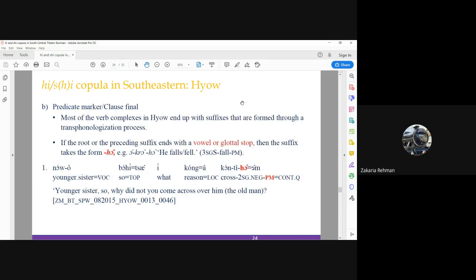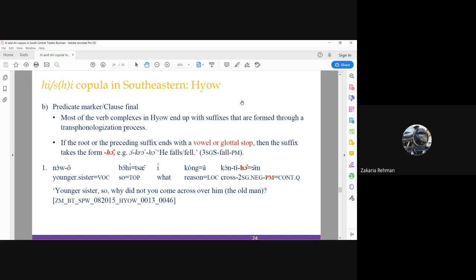So a challenging element in Hio is the predicate marker. Most verb complexes end with a suffix formed through a phonological process. If the root or preceding suffix ends with a vowel or a glottal stop, the suffix takes the form ha, as demonstrated by the example in 1, as you can see.